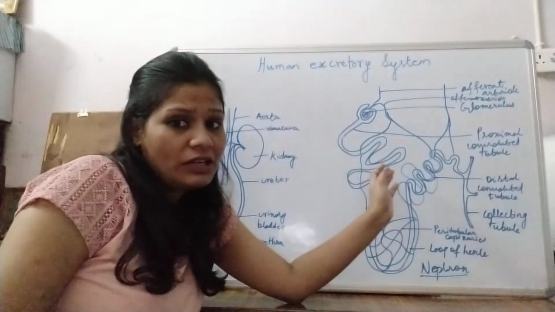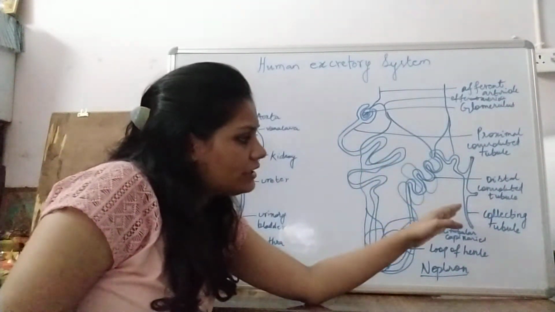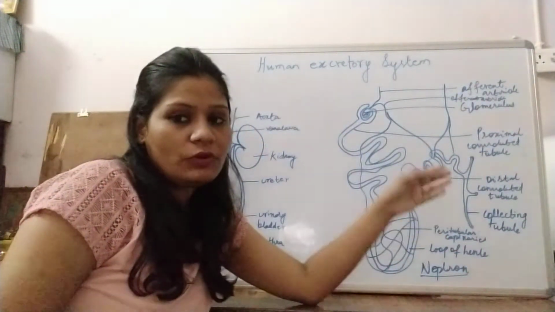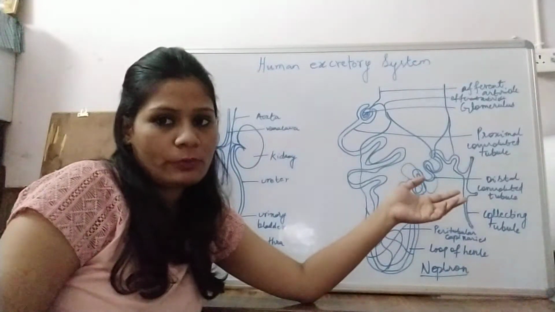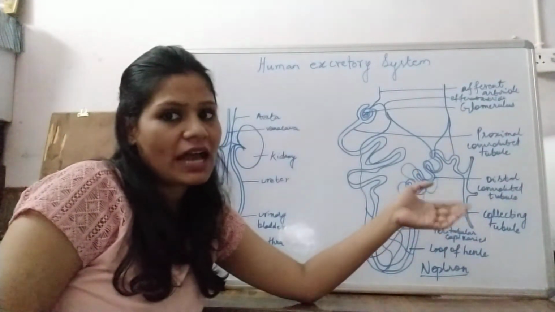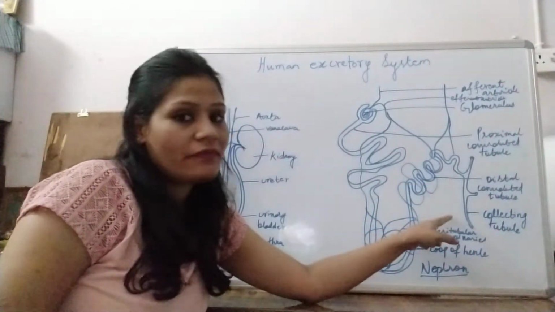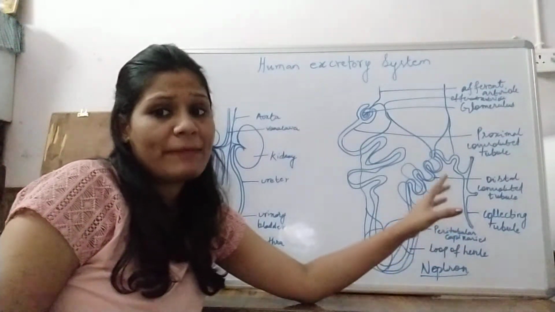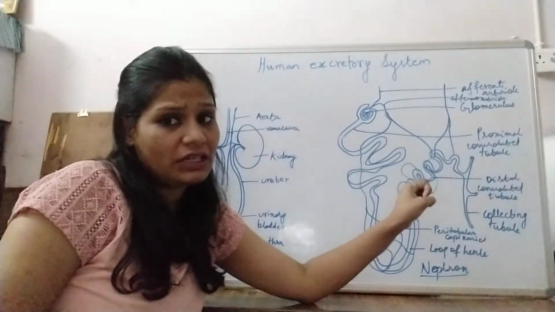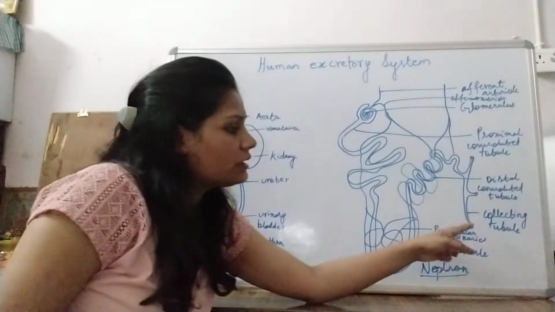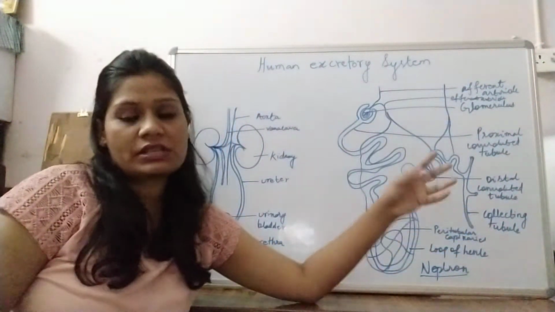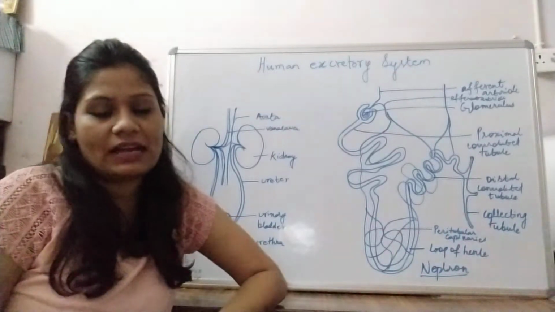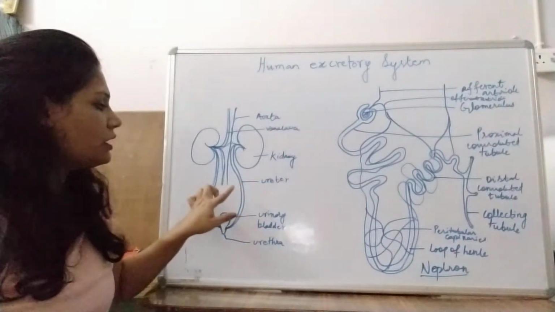Now the filtrate moves into the collecting tubule. In the collecting tubule, again there is concentration of the urine, in the presence of the hormone known as ADH or vasopressin. In the presence of ADH and vasopressin, maximum concentration of the urine happens here. A number of collecting tubules join to form collecting ducts, which later on open into the ureter.